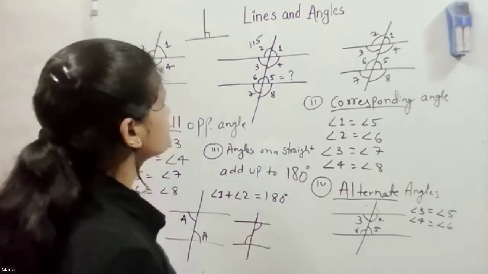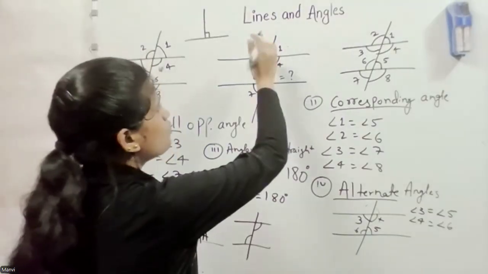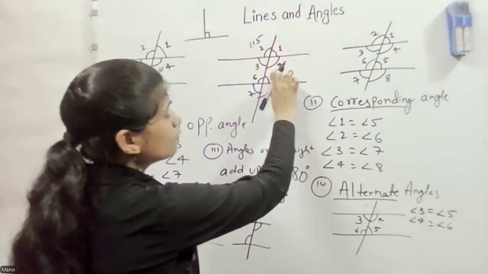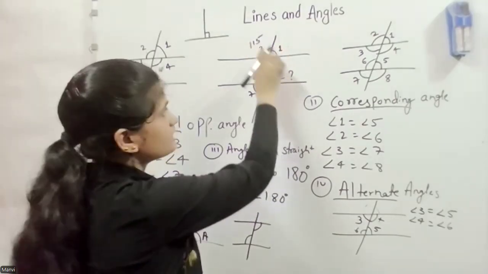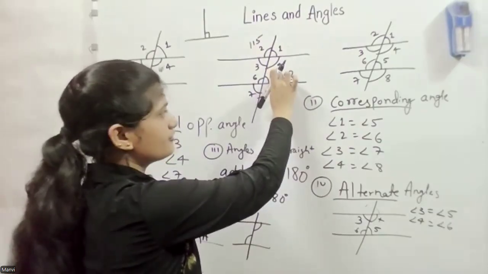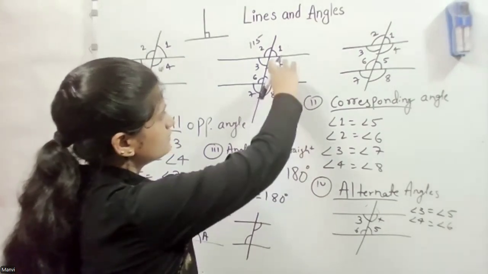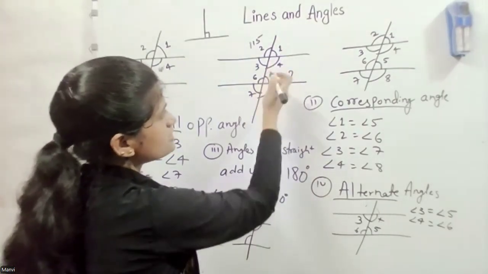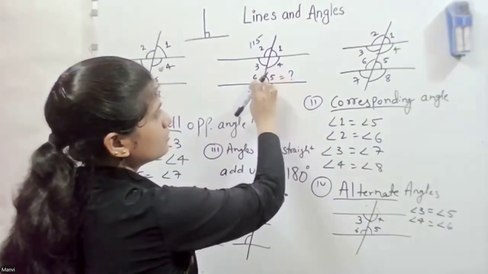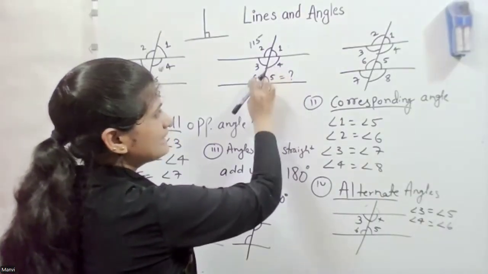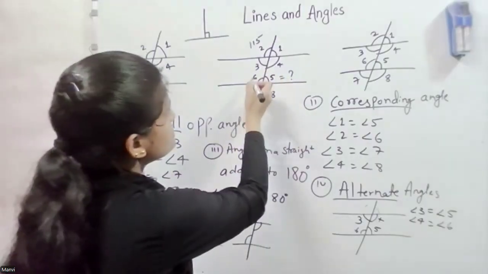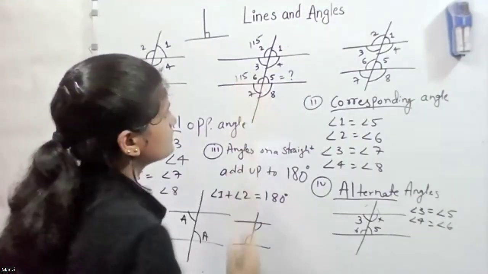Okay, let me explain. Kavya, do you agree that this 115, angle 2, is also the same as angle 4? Yes, because they are vertically opposite. So angle 4 also equals 115. Then angle 4 and angle 6 are equal because they are alternate angles. Now you know that angle 6 also equals 115, right?